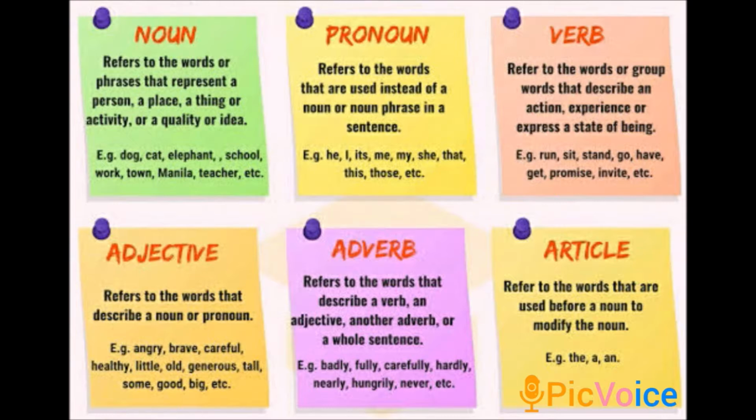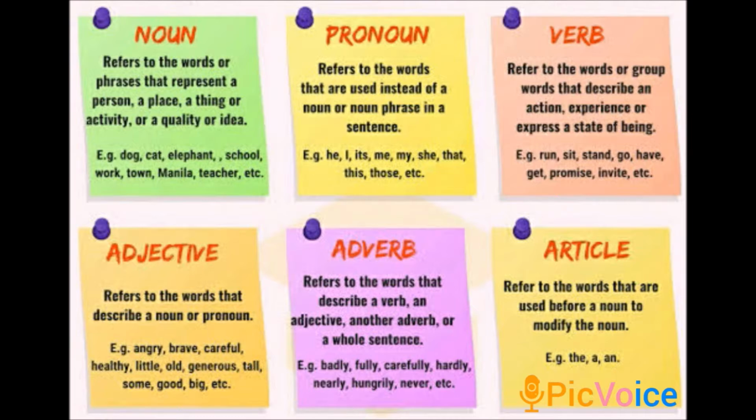Example, dog, cat, elephant, school, work, town, Manila, teacher, etc. Okay, so these are all the nouns. So dog is the name of the animal, cat, elephant is the name of the animal. Okay, so school is the name of the place, work, town, Manila, teacher. So these are all the name of the person, place, thing or an animal.